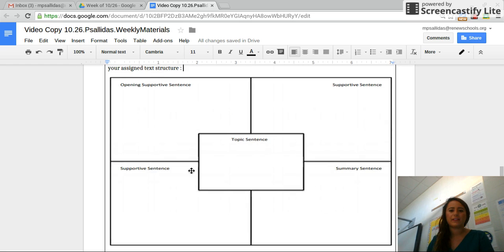Go ahead and fill out this brainstorm right here. I want it to be really strong. And I think it'd be a great idea to have more than just four sentences. You can add a few in each box or something like that.